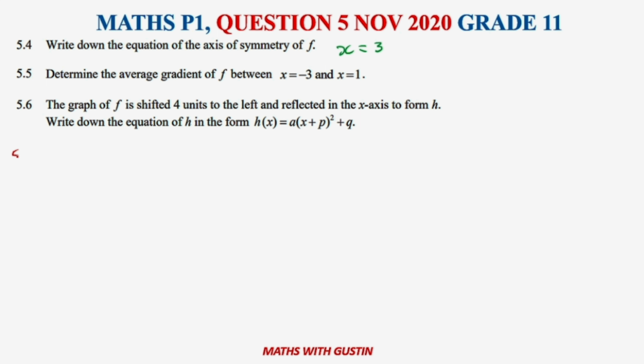We know from analytical geometry that the gradient of f will be given by y2 minus y1 all over x2 minus x1. Looking here, they've given us only the x values, they didn't give us the y values. So we need to come to our equation and find the y values.